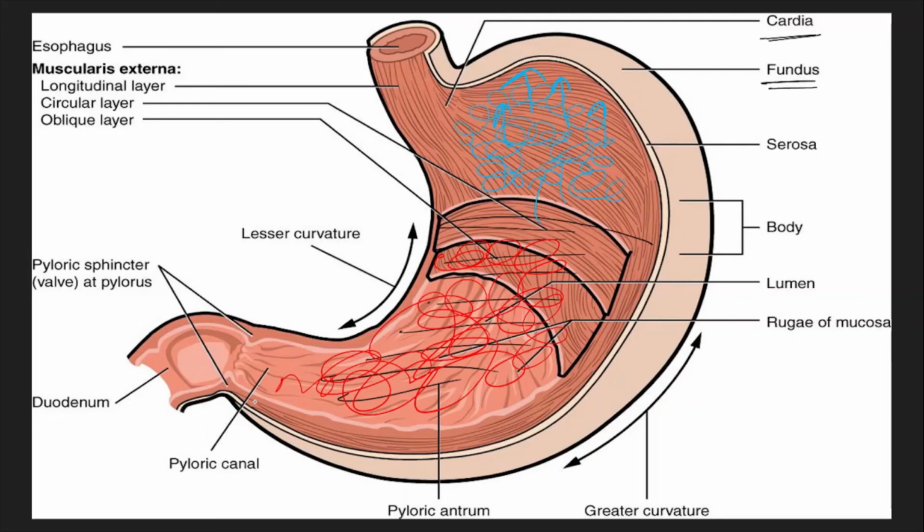Now just move to the types of muscle arrangement here. When we say muscular layer, it is not simply made up of a single layer. There are muscles arranged in different patterns. You have the longitudinal layer, where the muscles are longitudinally arranged. The circular layer, where the muscles are arranged in this pattern. And you have the oblique layer, where the muscles are arranged in this pattern. Why do you think such arrangement is necessary? This is to bring out proper contraction and relaxation, which further pushes the contents in the right direction.